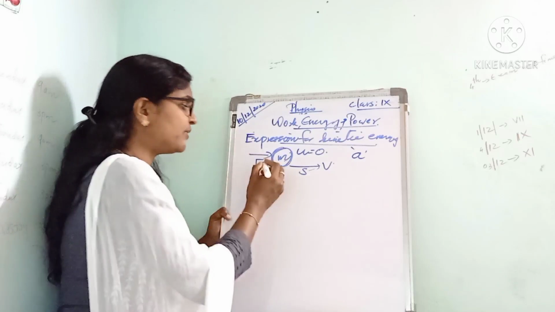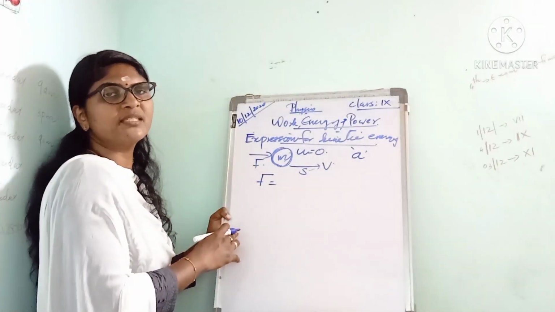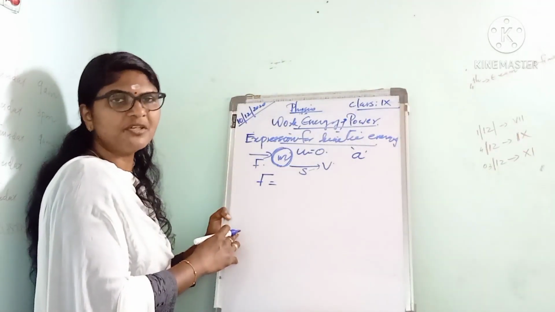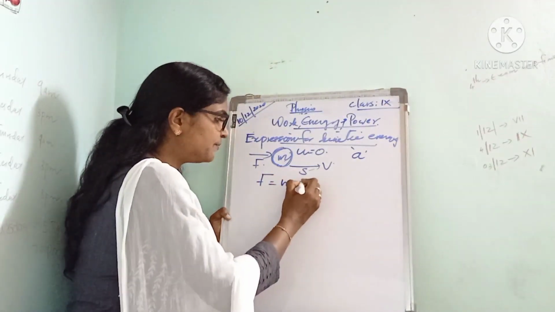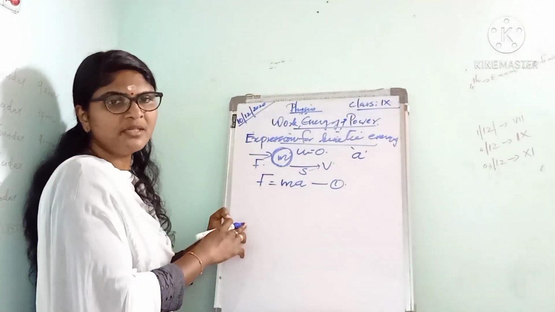Then by Newton's second law, we know the expression for force. What is the expression for force by Newton's second law? F equal to m into a. Let it be equation number 1. This is the expression for force: F equal to ma.